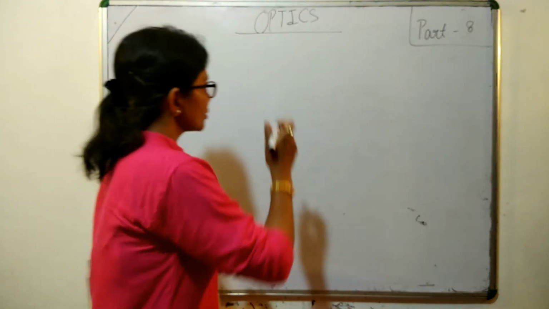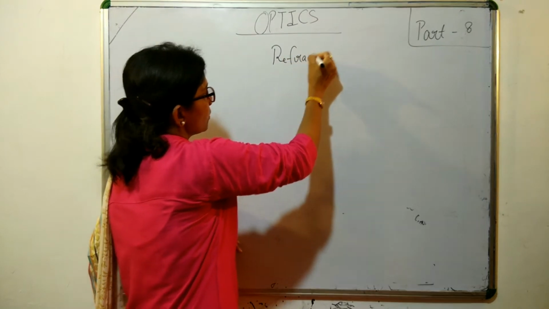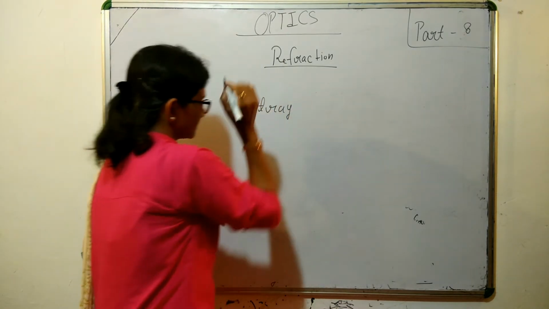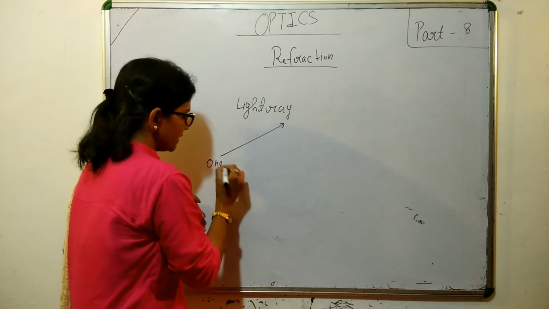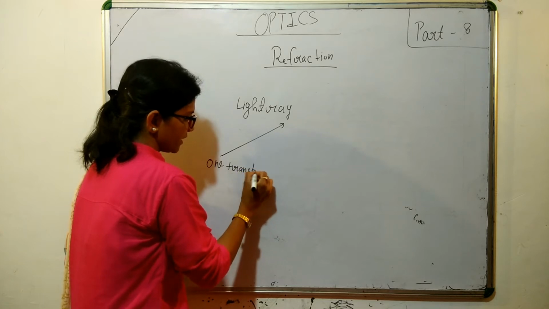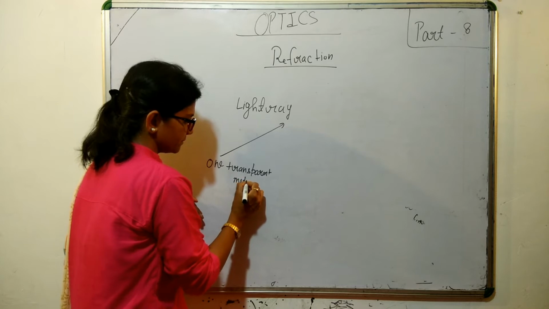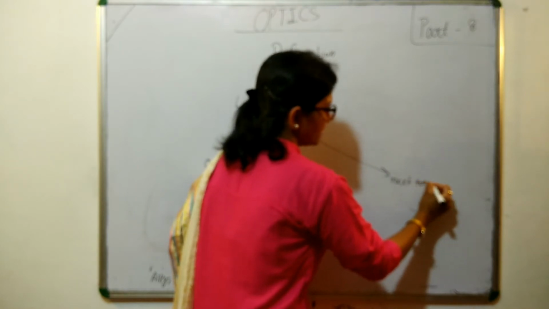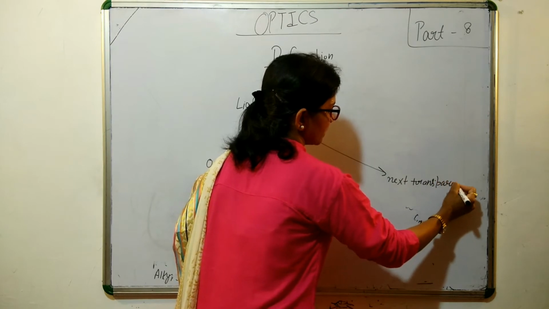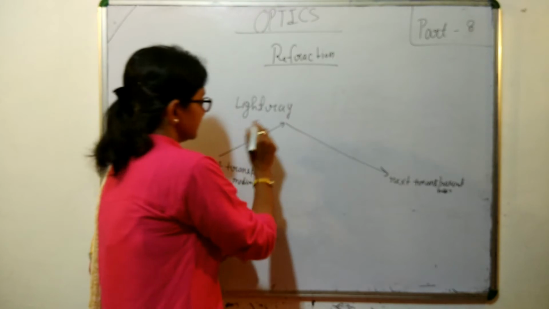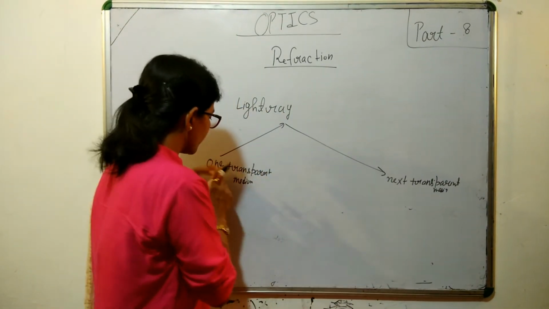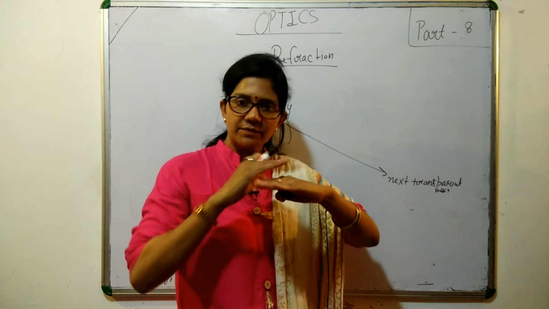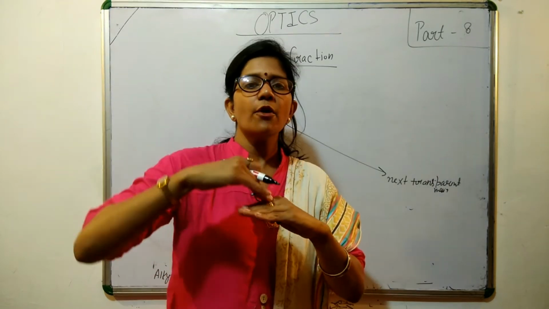So, what is refraction? When a light ray passes from one transparent medium to the next transparent medium, the condition that applies is that the light should fall obliquely on the interface between these two media.